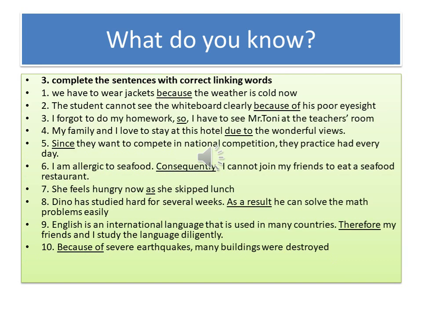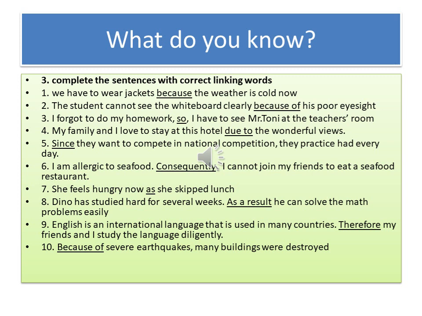What do you know? 3. Complete the sentences with correct linking words. 1. We have to wear jackets because the weather is cold now. 2. The student cannot see the whiteboard clearly because of his poor eyesight. 3. I forgot to do my homework, so I have to see Mr. Tony at the teacher's room. 4. My family and I love to stay at this hotel due to the wonderful views. 5. Since they want to compete in national competition, they practice hard every day.